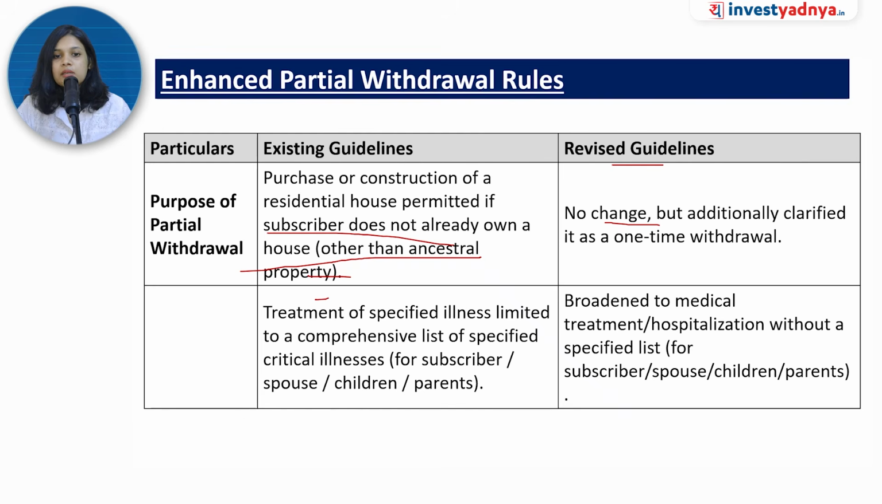The revised guidelines significantly broaden the scope in medical treatment. So now we have done the house. Now moving on to the medical treatment. Earlier there was a list of specified illnesses, one comprehensive list. It said what the illnesses are, and the subscriber, spouse, children, parents, all can avail of it.